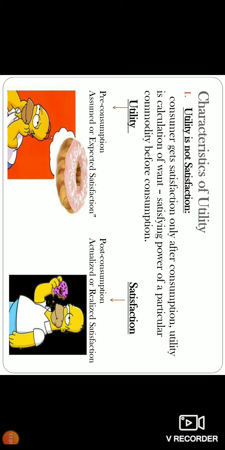He is expecting the satisfaction. That is called utility from that commodity. Satisfaction means after the consumption. See, the person is consuming. After consuming that donut, he gets satisfaction. That is called satisfaction, realized or actualized satisfaction. It is post-consumption. Post means after the consumption. So satisfaction is a realized or derived satisfaction. Utility is expected or assumed satisfaction before consumption.